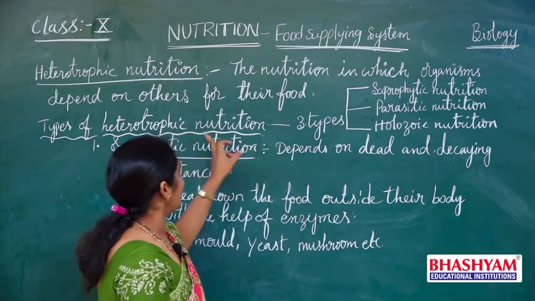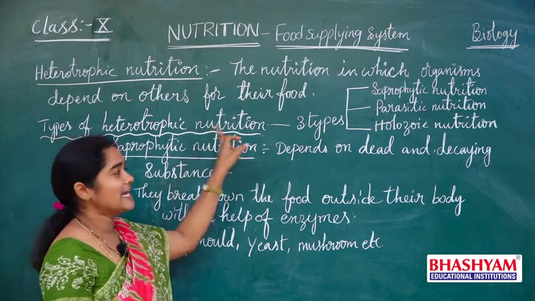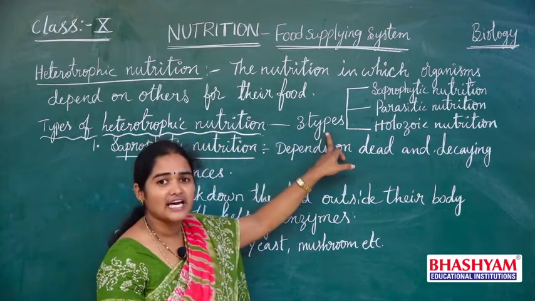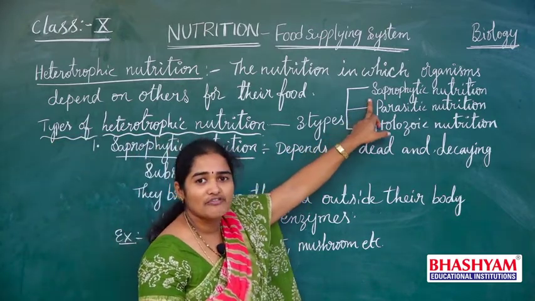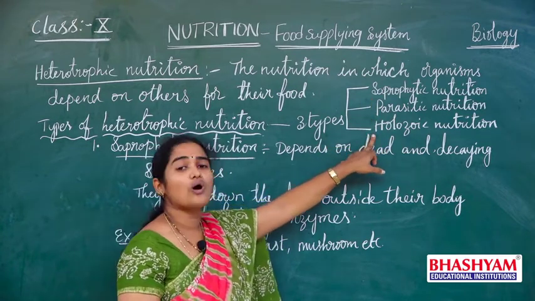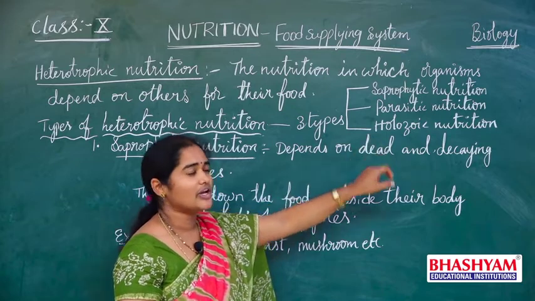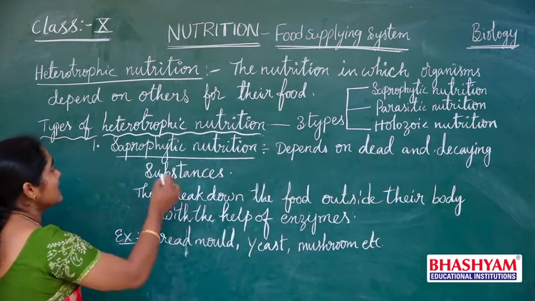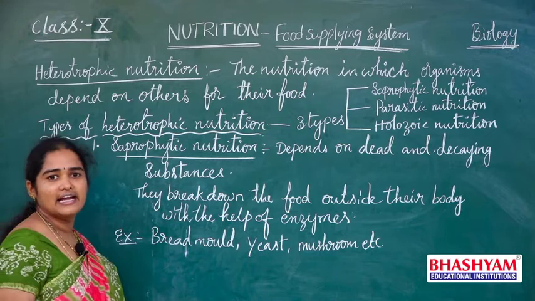So heterotrophic nutrition is mainly divided into three types. Now let us go through each of the nutrition in detail.